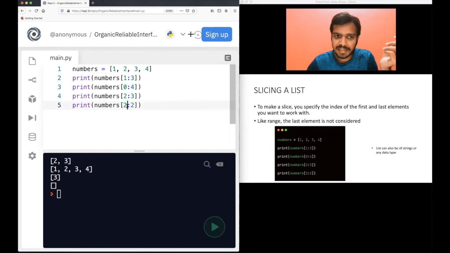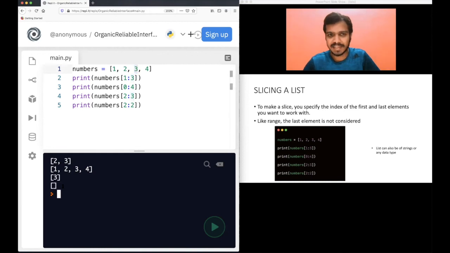What I'm trying to do is print starting from index 2. The index 2 is this one, okay? And I have to print till index 2 minus 1, that is 1. So of course, you see that my end index is before the starting index, right? But this is not what you intend to do in a list. Your end should always be equal to or greater than the start. But here the end is smaller than the start. In this case, nothing will be printed, an empty list will be printed. There will be no error, but an empty list will be printed, always remember.